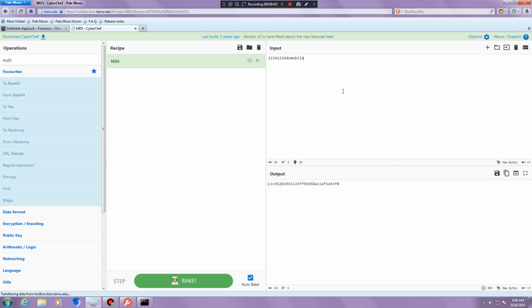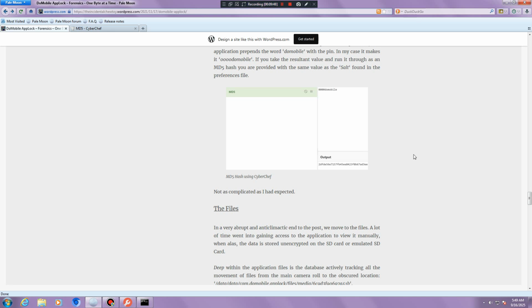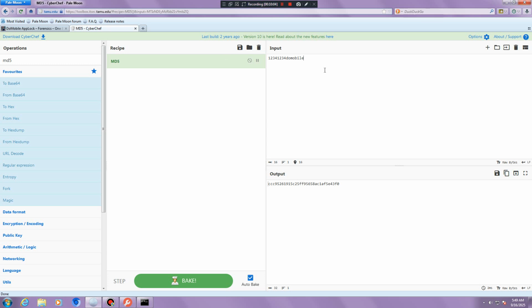You have to use the domobile word to make it work, because the newest versions of AppLock use the password you entered plus the word domobile to make it more secure when they save it in the preferences on the root of the Android folder. So I'm gonna put a weak password like 0000domobile and copy it out.